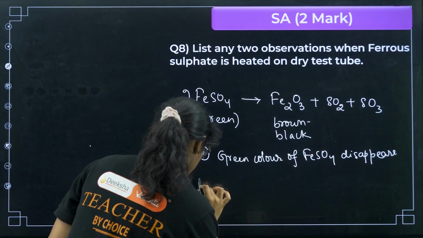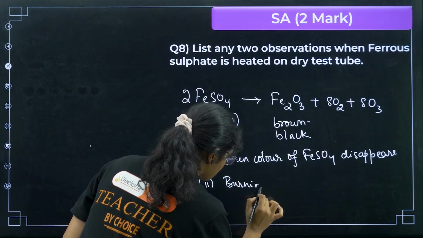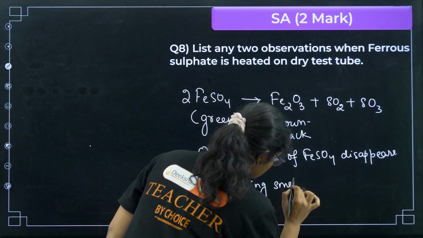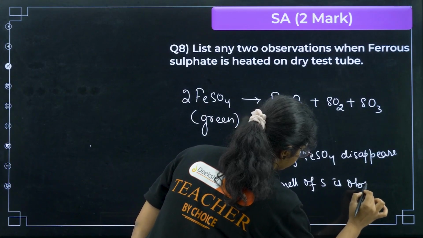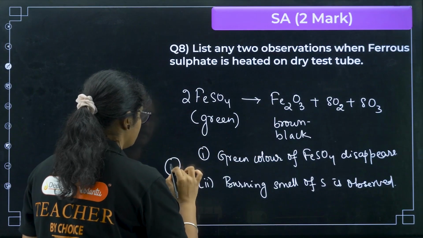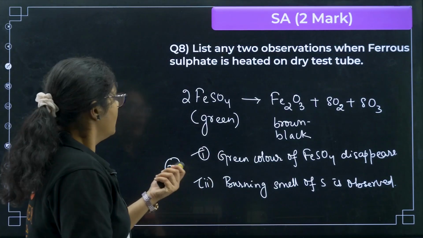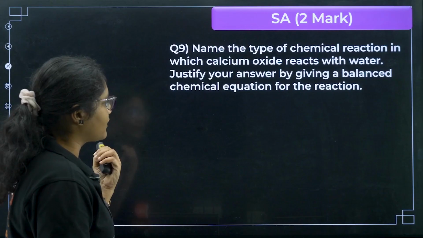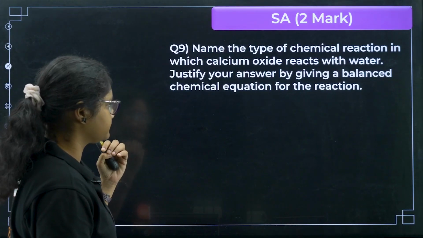That is the first thing. Second, you can write a burning smell of sulfur is observed. If you write any 2 of these observations, we will get 2 marks. This is 1 mark and this is 1 mark. Clear?